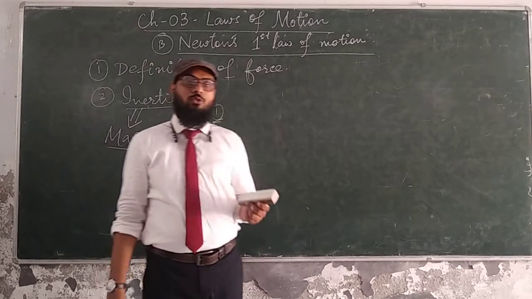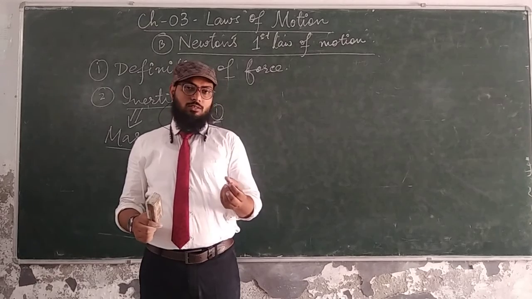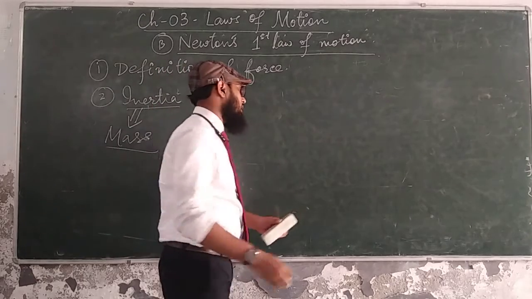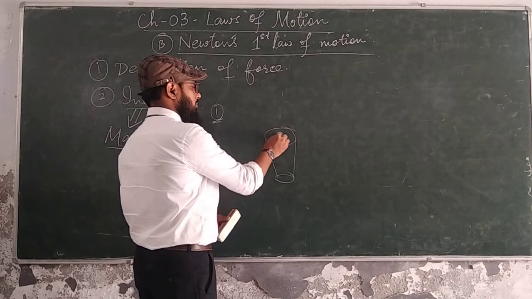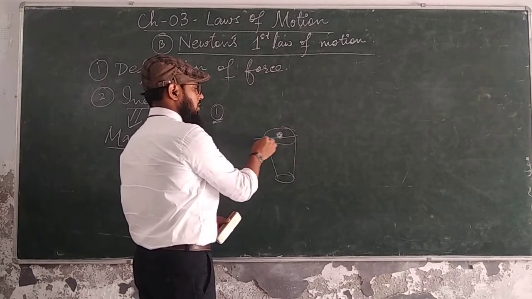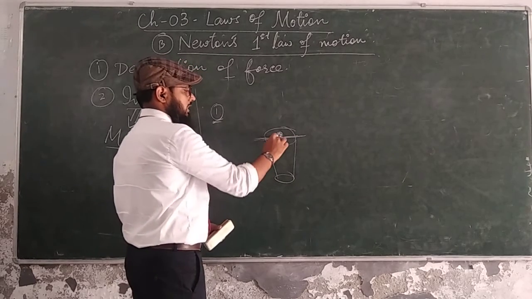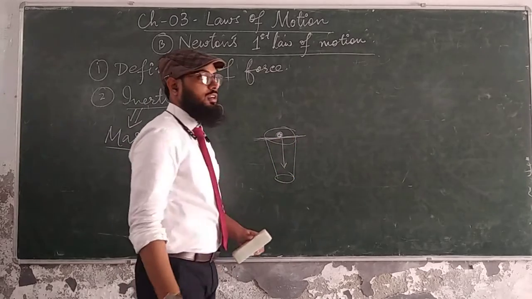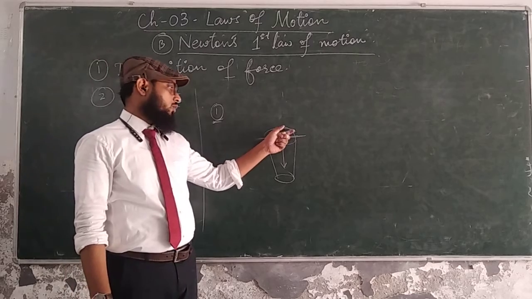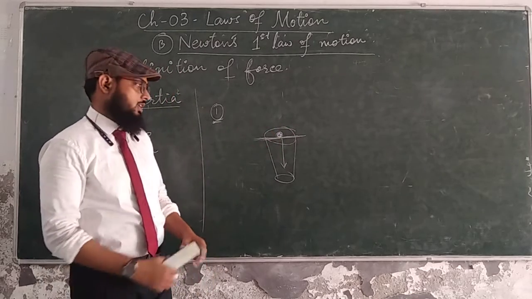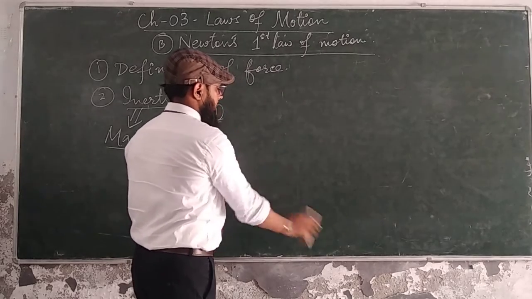In a similar way, you might have seen another example. I don't have the particular arrangement here. Supposedly, you have a glass tumbler and put a coin on a scale over it. When you throw the scale away like this, the coin will fall into the tumbler. Why? Because the scale comes in motion while the coin wants to be in a state of rest. So this is an example of inertia of rest.